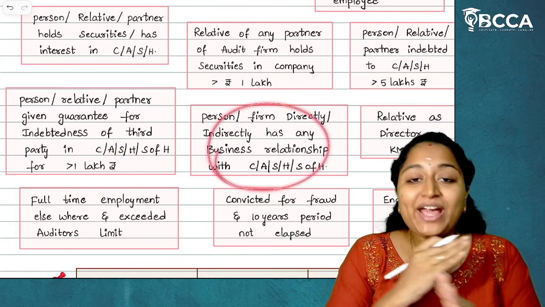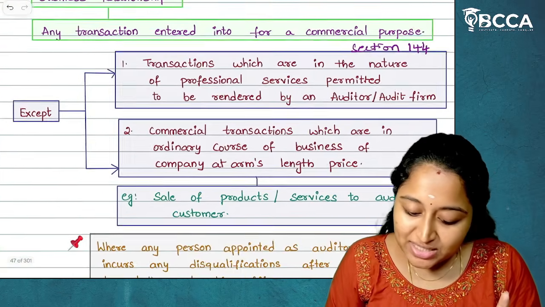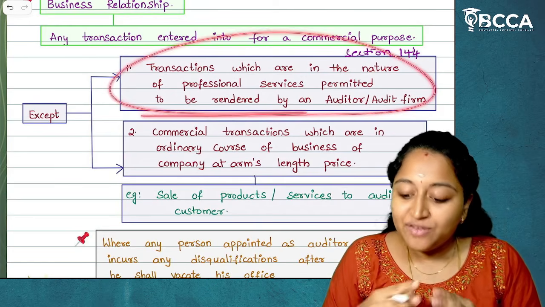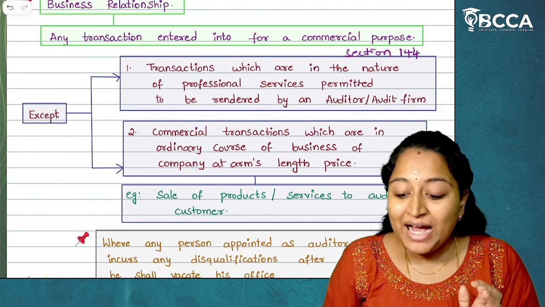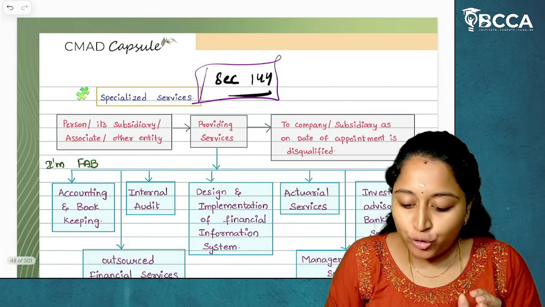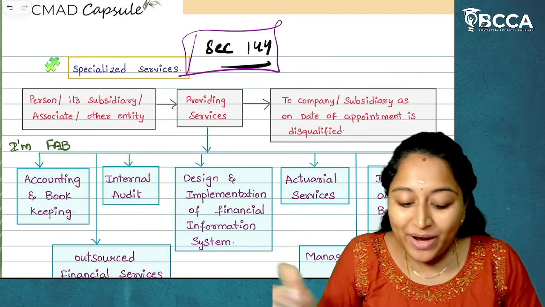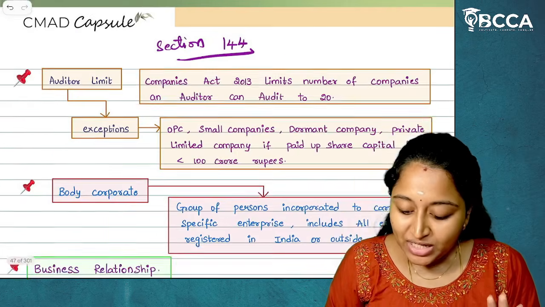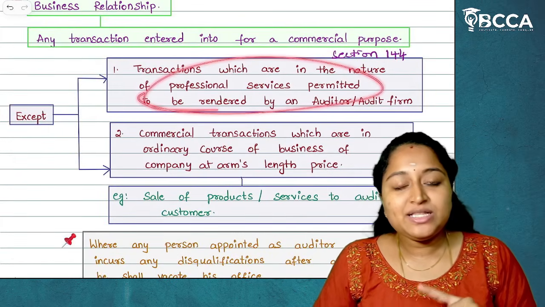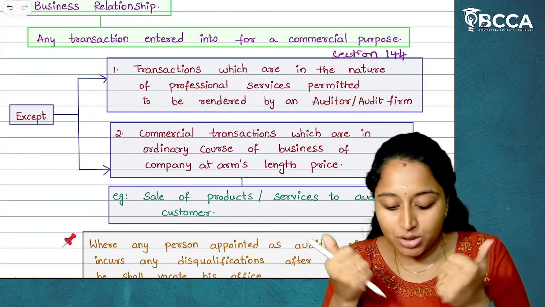They should not have any kind of business relationship, except two exceptions are there. The transactions which are in the nature of permitted services, which means according to section 144, we have specialized services. Auditors should not provide these kinds of specialized services at any point of time. If they are providing any other services, then it is okay.